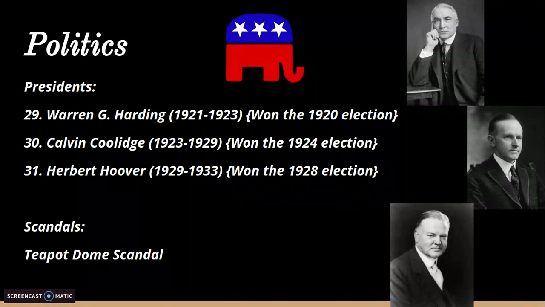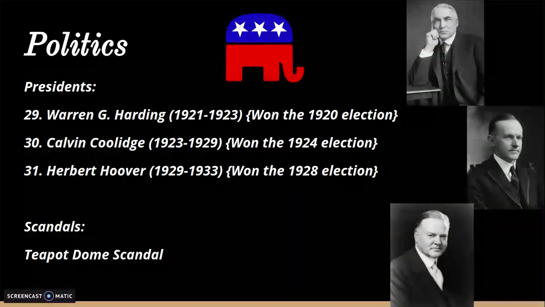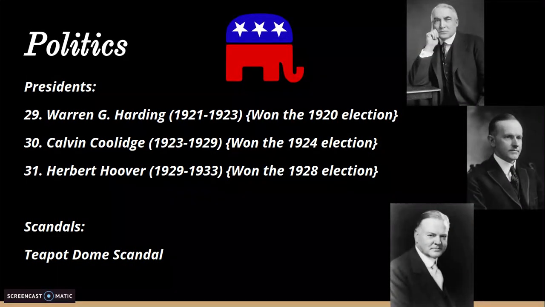And then his vice president, Calvin Coolidge, took over. He was the 30th president, from 1923 to 1929. He did end up winning the 1924 presidential election, beating John Davis and Robert La Follette, who was leader of the Progressive Party. Then he decided not to run for re-election, so Herbert Hoover ended up winning 1928, and he was president from 1929 to 1933.